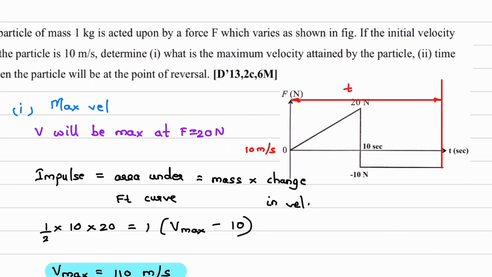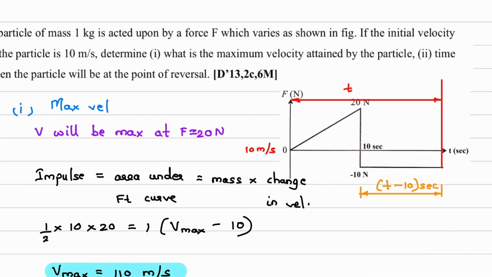Okay, so what I'll write? Now here the nature of this graph is continuous. It is in this nature only. So what will be the length of the rectangle? Total time is how much? T, when the particle is at a point of reversal. So what will be this length? It will be T, total time, minus this much, which is 10 seconds. I'll mark the length in the diagram. So this length will be T minus 10 seconds.